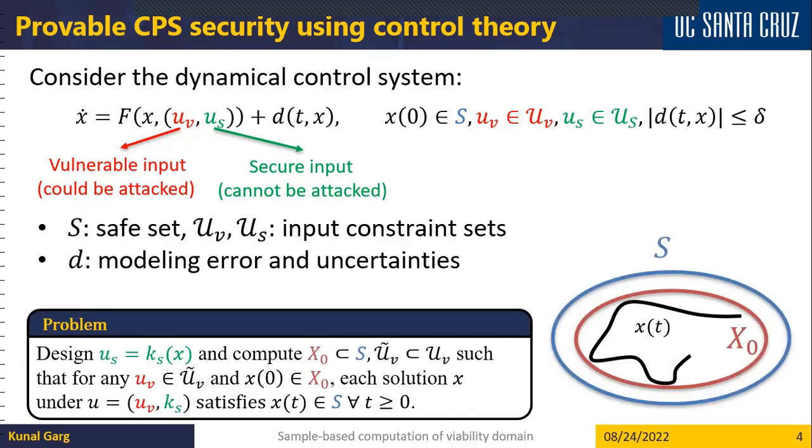The problem statement is as follows. We wish to design the secure input for the system such that the system trajectories remain inside the safe set at all times, starting from a set of initial conditions X naught, and for any adversarial input signal coming from this set here. So as depicted in the figure, if the system trajectories start in the set X naught, they will remain in the set S at all times. And what we wish to design is a safe or secure input that can achieve that, and a set of initial conditions X naught from which safety is guaranteed.